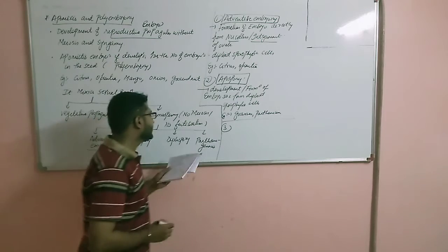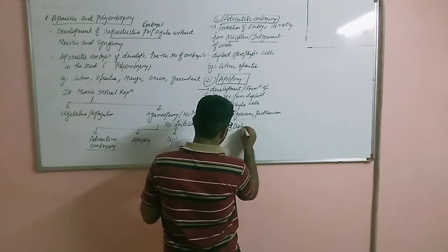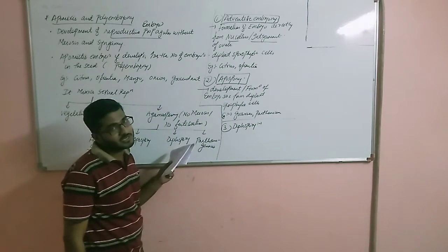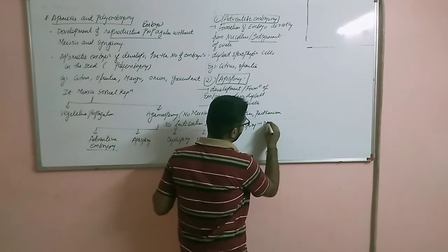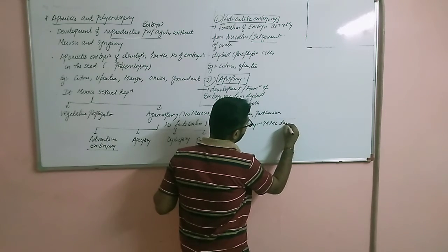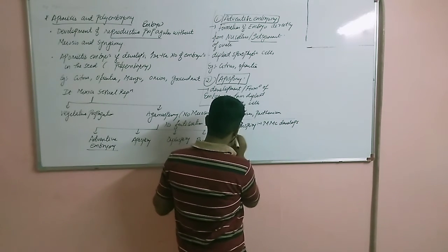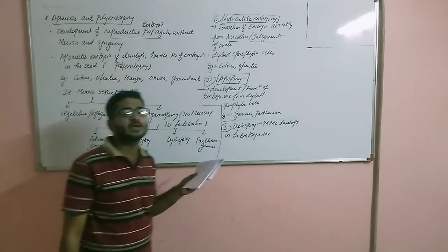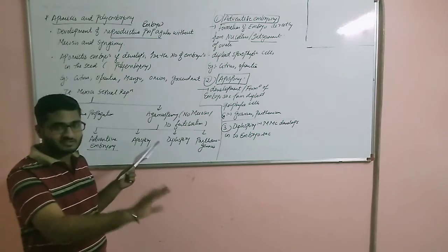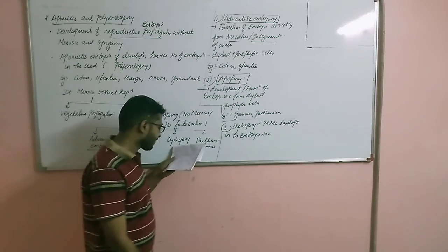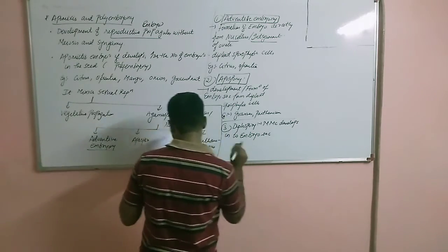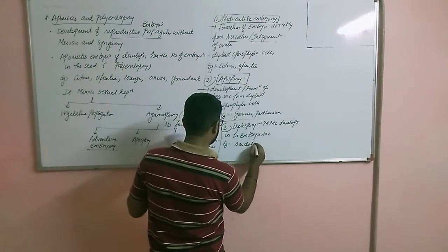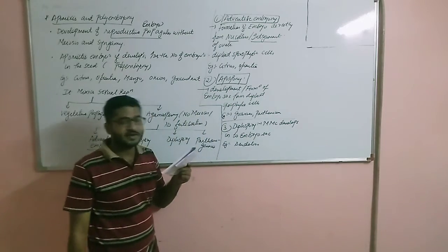Now the third is diplospory. What happens in the diplospory? Here MMC, megaspore mother cell, develops into embryo sac. What is MMC? It is megaspore mother cell, because we are discussing regarding the embryo and the ovule part. Right? Embryo formed from unfertilized egg. Example you can take dandelion, right? Example is dandelion.